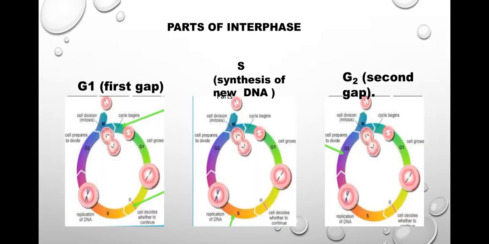There are parts of interphase. First is also known as the G1 phase of the cell cycle. The second part of interphase is known as the S phase of the cell cycle, or synthesis phase, when DNA is duplicated. And the third part of the cell cycle is G2. It is just a checkpoint to make sure the DNA is correct.